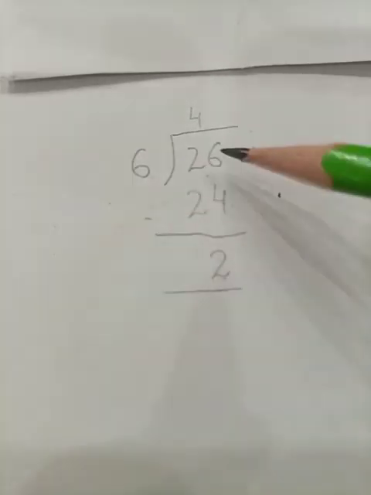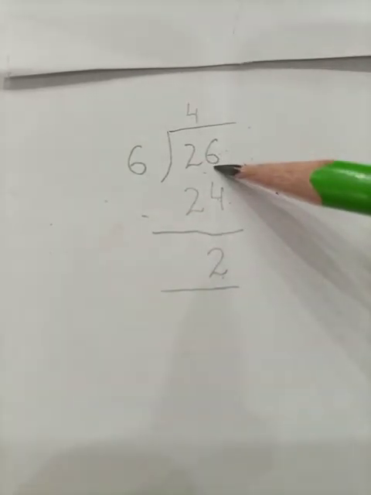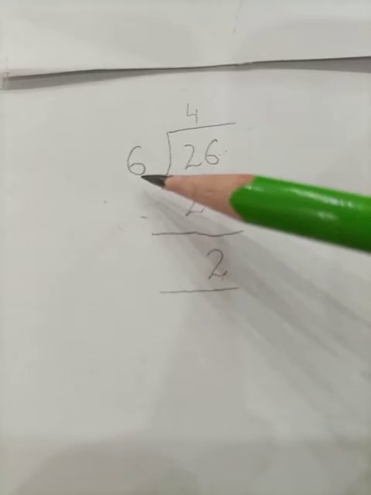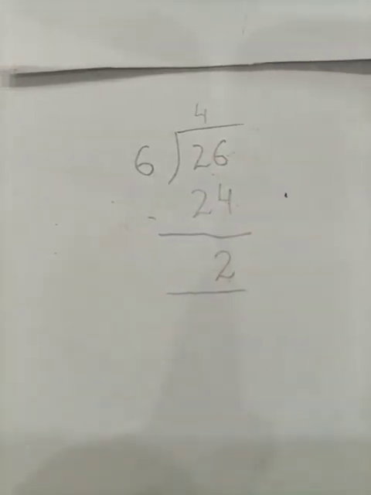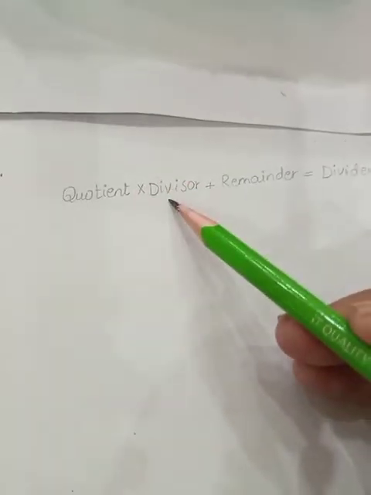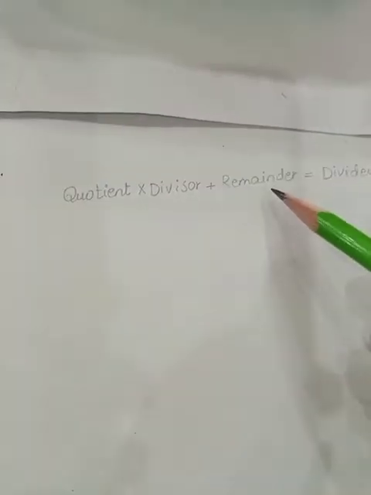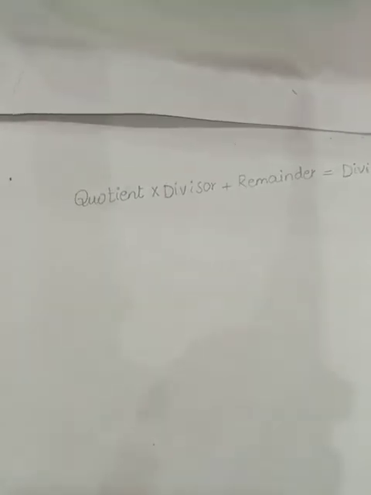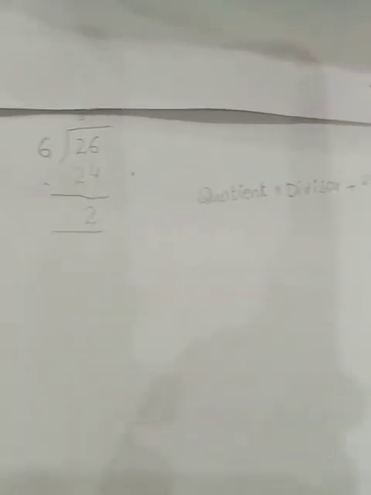So students, as we have divided our 26 into groups of 6, here is our equation. In this equation, we want to check our answer. Look at this students. Here we are going to multiply our quotient with the divisor and then add the remainder. Let's add these numbers by our example.